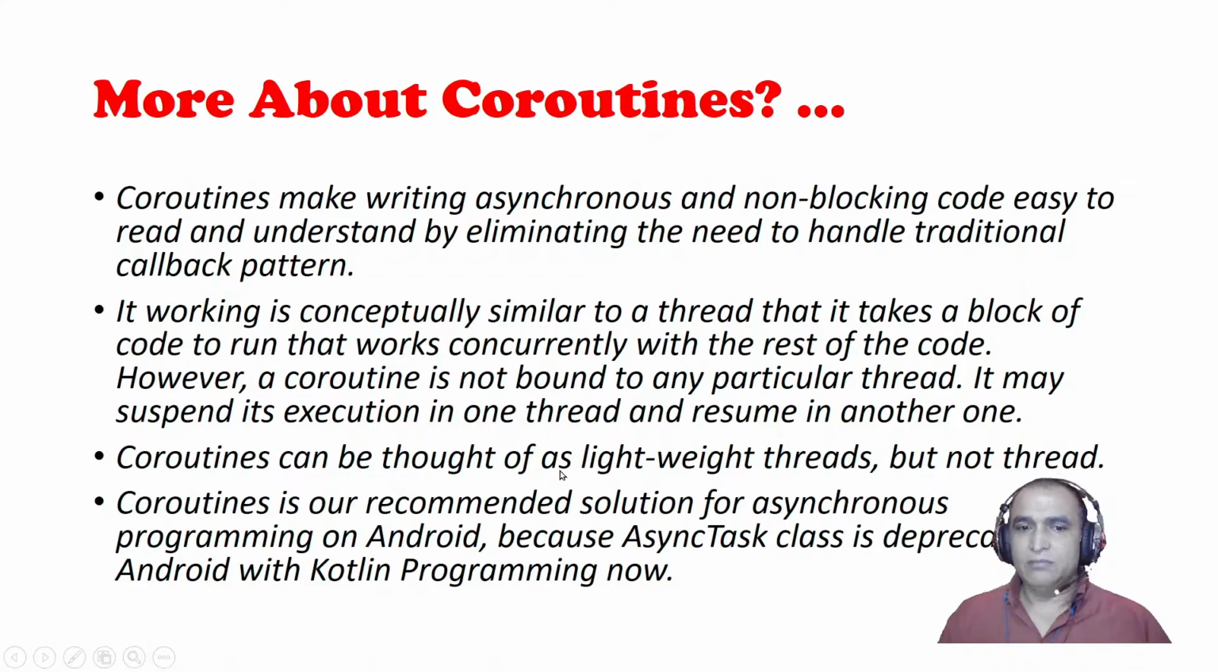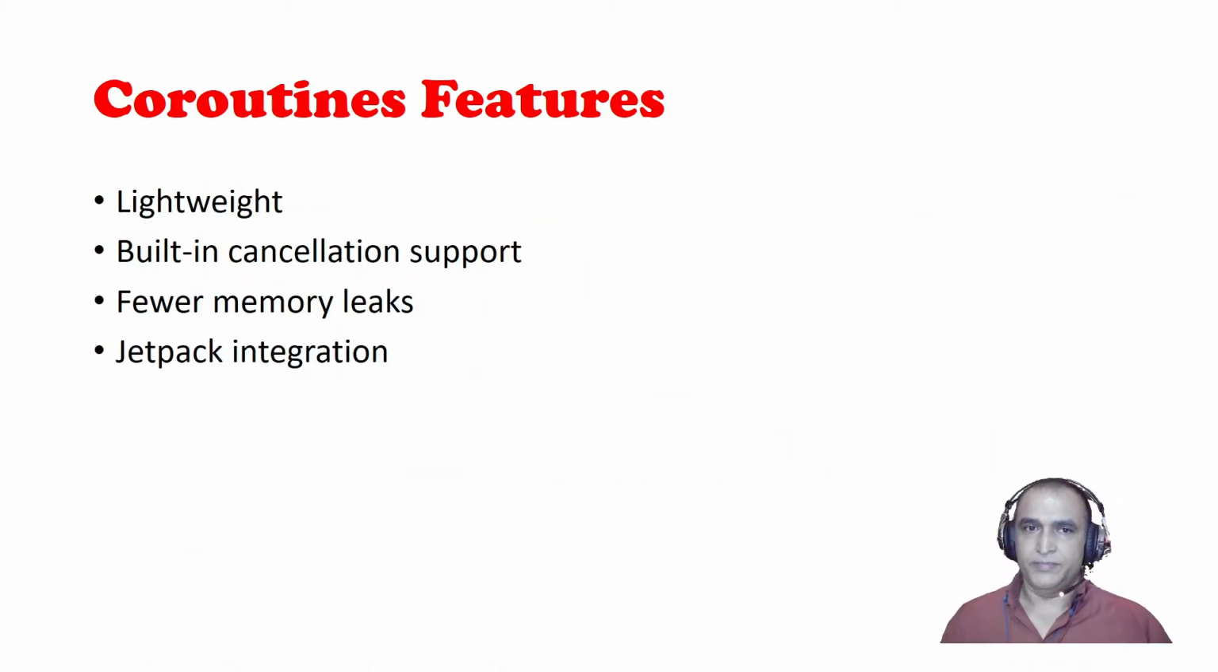So a coroutine can be thought of as a lightweight thread. We can think about that. Coroutines are lightweight threads, but keep in mind that it is not a thread. It is above the thread. Coroutine is our recommended solution for asynchronous programming on Android because the AsyncTask class is deprecated in Android with Kotlin programming now. In Kotlin programming, we are not using AsyncTask classes, which were very famous for performing background processes in Android.